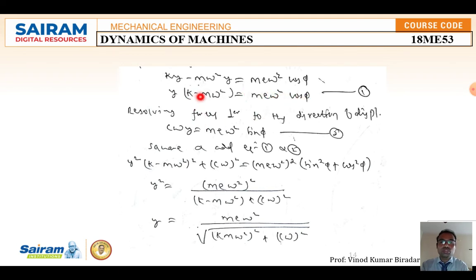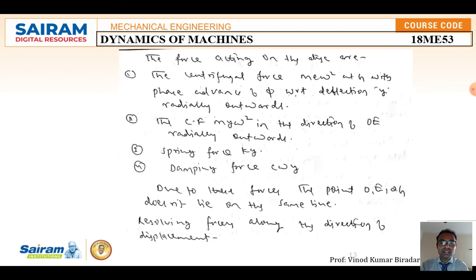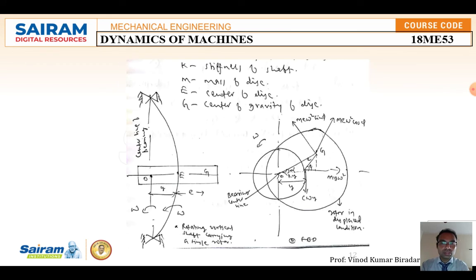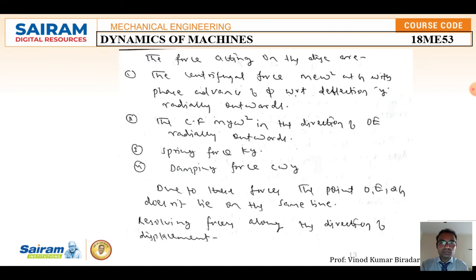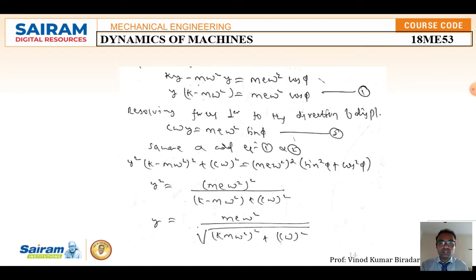Now resolve the forces perpendicular to the direction of the displacement. Here we are going to resolve the forces perpendicular to the direction of the displacement in this diagram. After resolving, that is the vertical direction forces, you get c omega y is equal to m e omega square sin phi. One takes the cos, another takes the sin. Resolve the force horizontally and vertically.